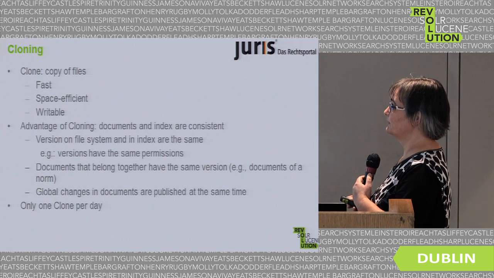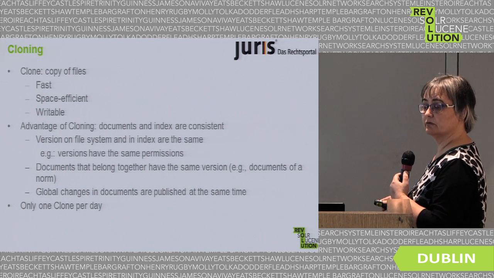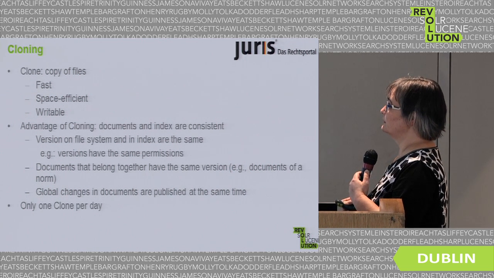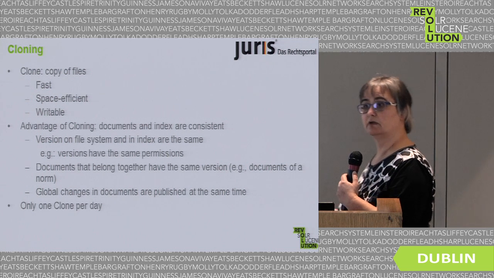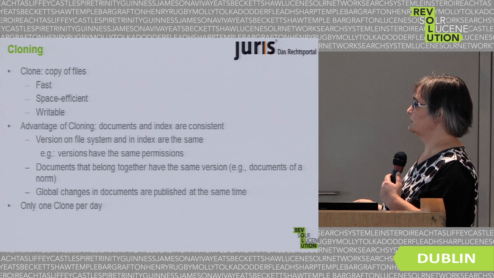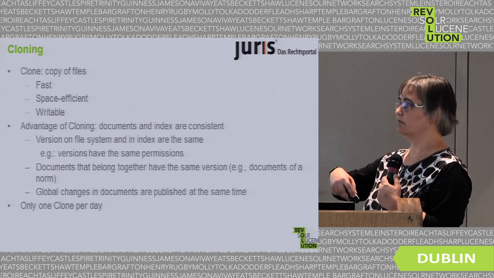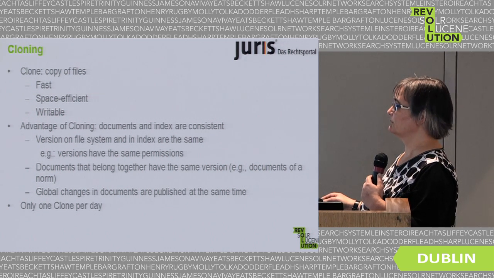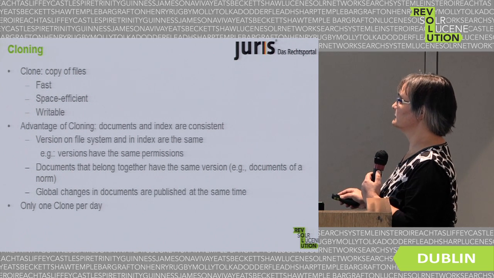This is sort of a copy of files, except that nothing really is copied, only information about the files, which means it is very fast. It's space efficient. At the beginning you don't need much space because the files are not copied. If something is changed either in the clone or in the origin, then you need space, but not before. And it's writable. We use this feature in our system.